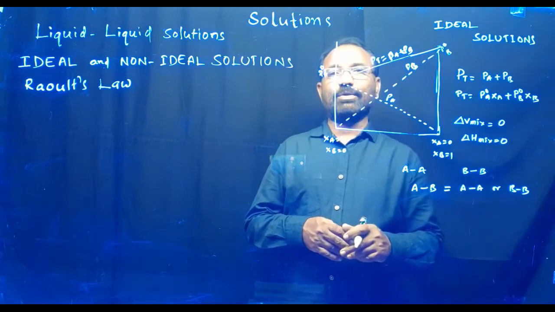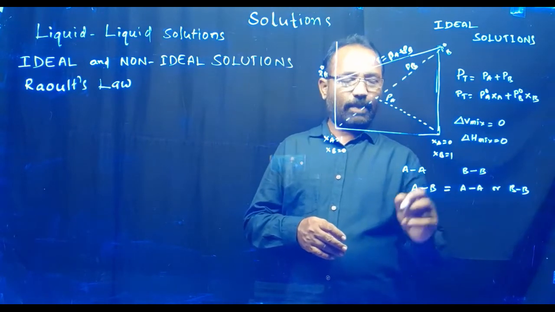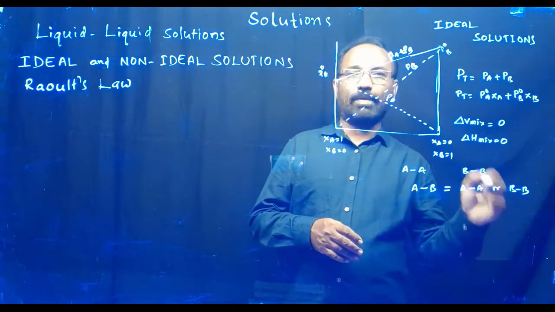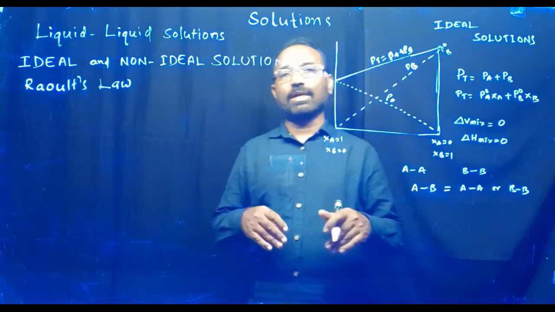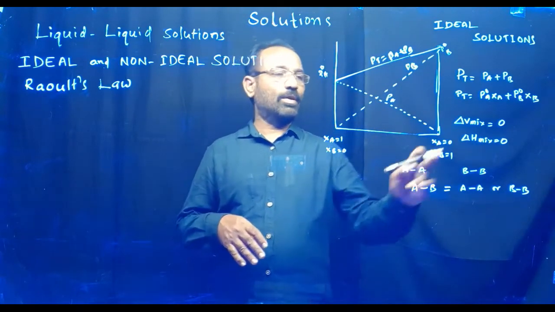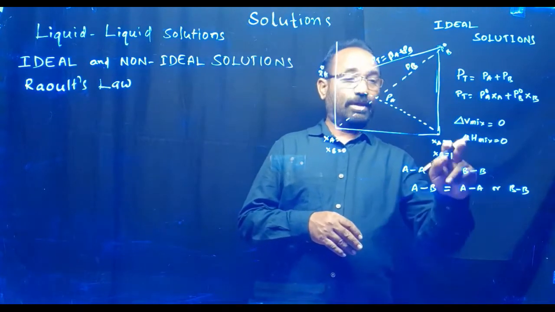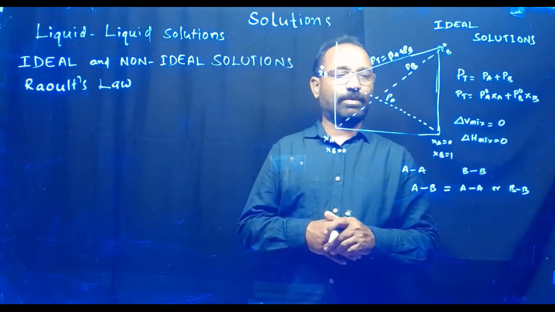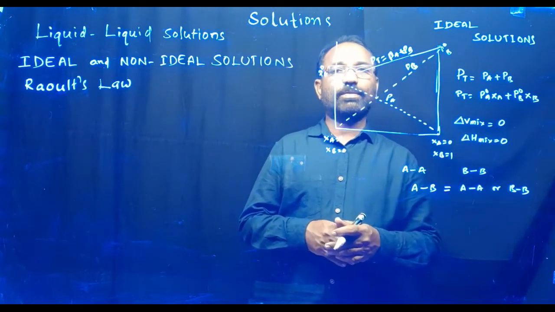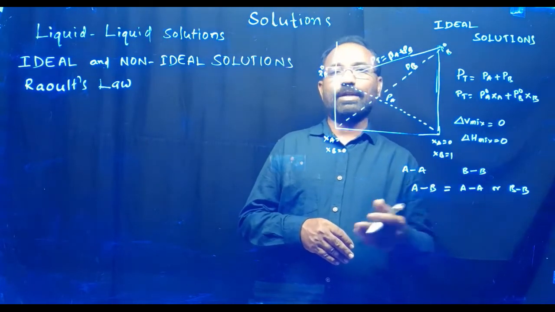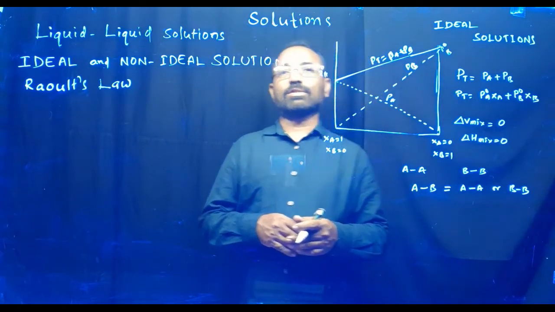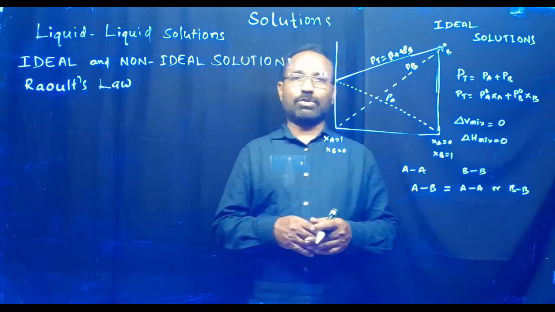And here the interactive force of AB is equal to AA or BB. Therefore, energy is neither released nor gained, so delta H mixing is also 0. Delta V mixing is 0 and delta H mixing is also 0. Such solutions are called ideal solutions.